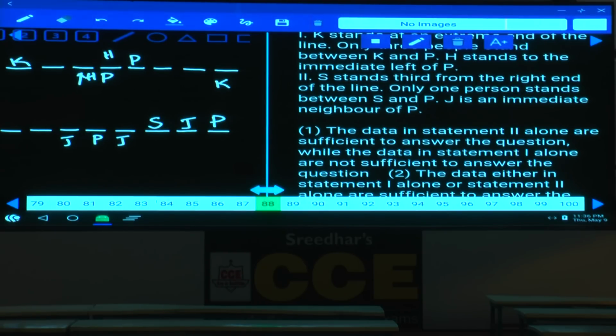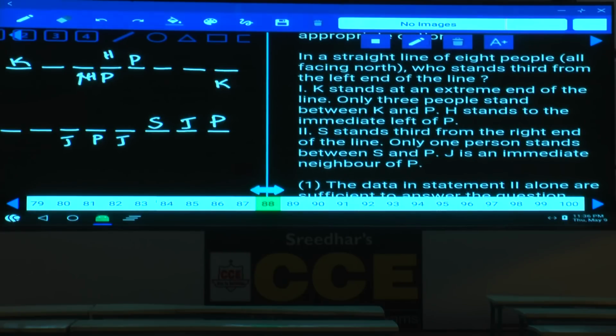Then if you combine these two, SJP is already here, as P is already at this place. Then condition number 1. What is condition number 1 here? K stands at an extreme end of the line. This is the only possibility for K. 3 people between K and P: 1, 2, 3.